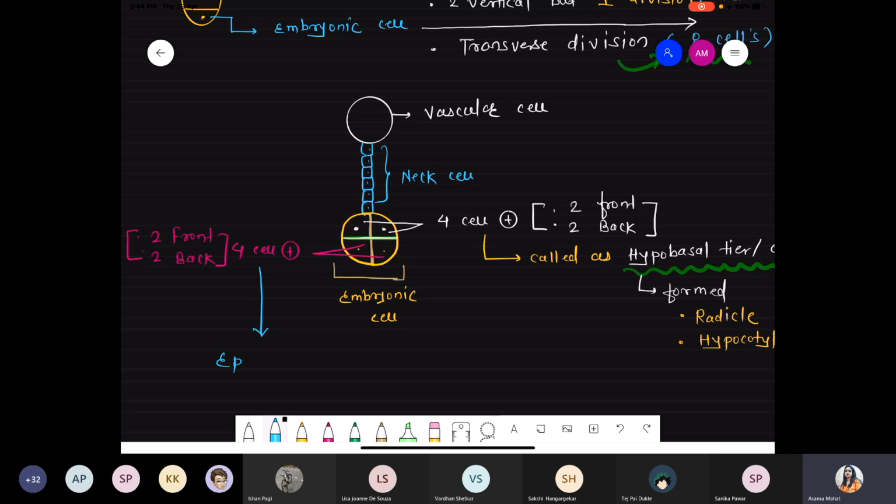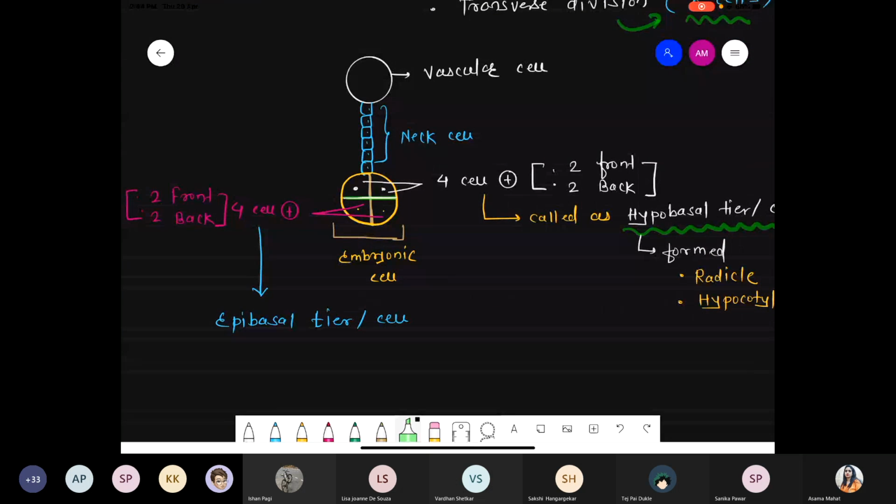epibasal tier. It's called the epibasal tier, and that epibasal tier is also called the epibasal cell. Now this epibasal tier, what is its function? This epibasal tier can form cells of the embryo like plumule, cotyledon, which further forms a mature leaf, as well as the epicotyl region, that is above the cotyledon.